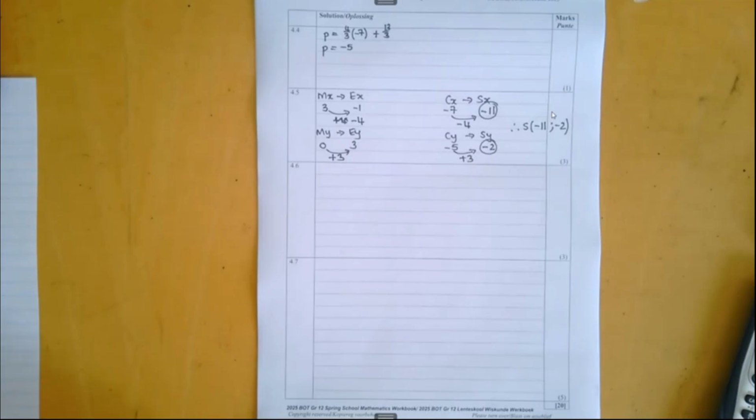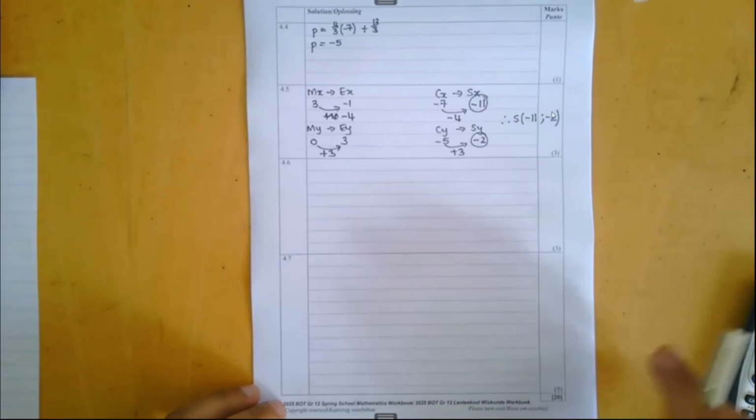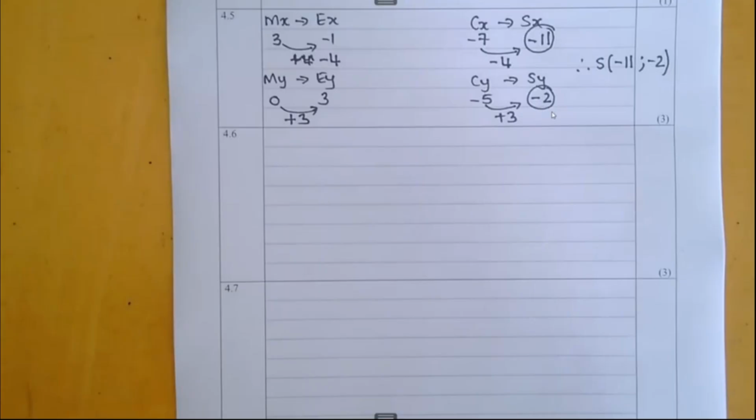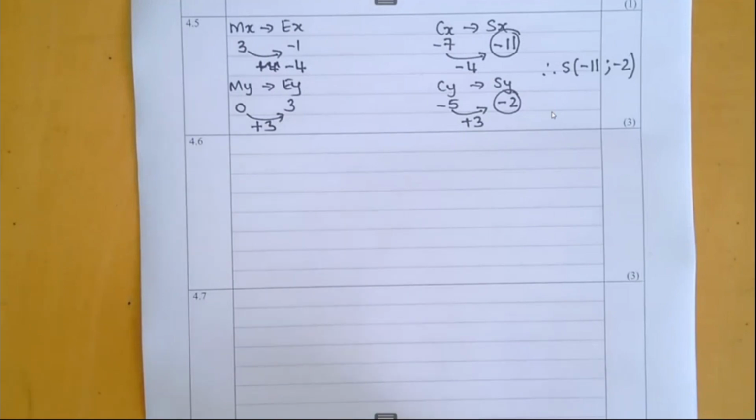Let's take a look at that. 4.6. The question is, if the radius of the circle centered at M is increased by 7 units, determine whether S lies inside, outside the new circle. Support your answer with the necessary calculations. Right, proximity. I spoke about this a little bit earlier. Okay, you need to know how to do these sort of interpretation questions, right?